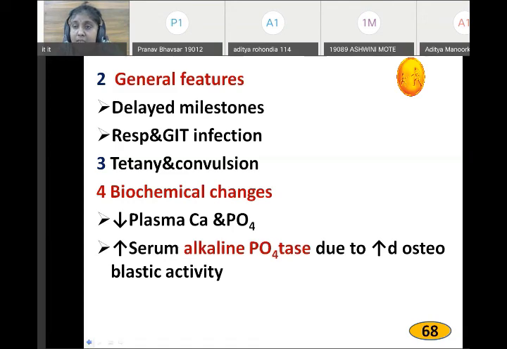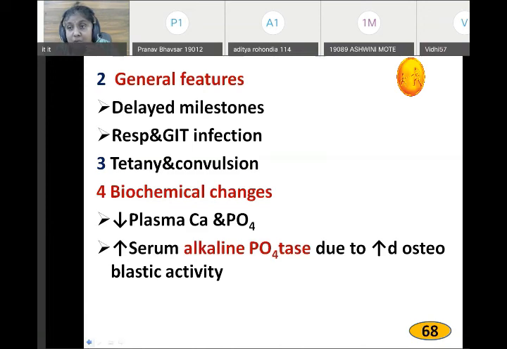What is tetany? Please tell me the definition of tetany. Tell me the definition of tetany.